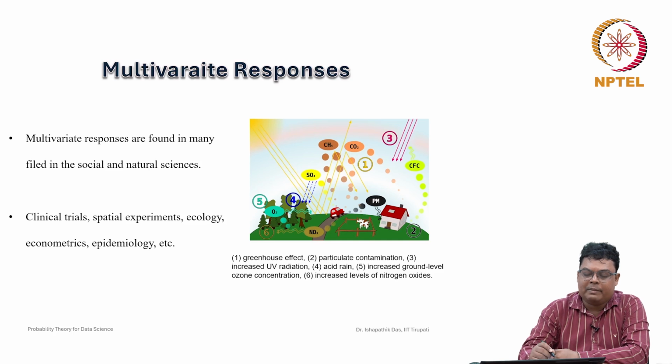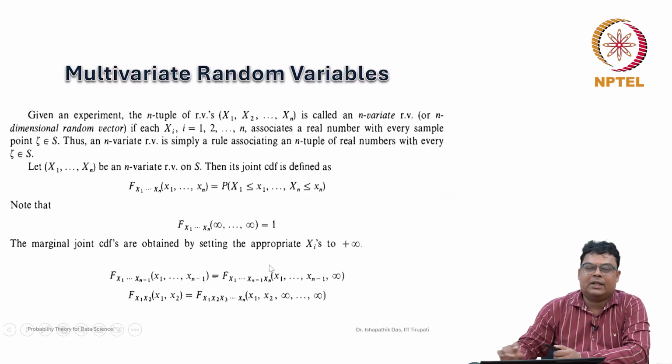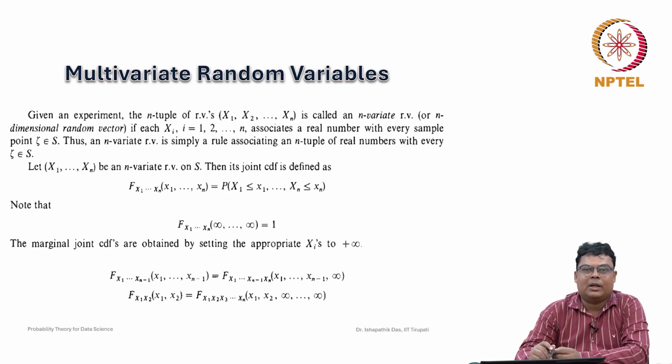So multivariate responses are found in many fields in the social and natural sciences, clinical trials, spatial experiments, ecology, econometrics, epidemiology, etc. For this reason, we need to extend the concept of bivariate random variable to any n number of random variables. Here this extension is very straightforward. If you have understood bivariate random variable, here we will discuss how to extend it to multivariate random variable cases.